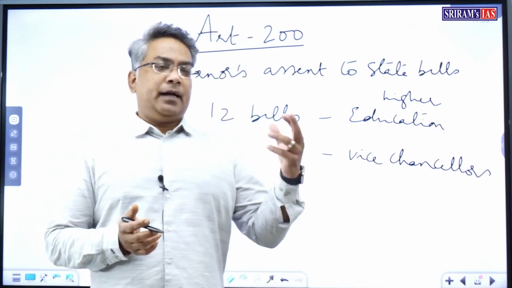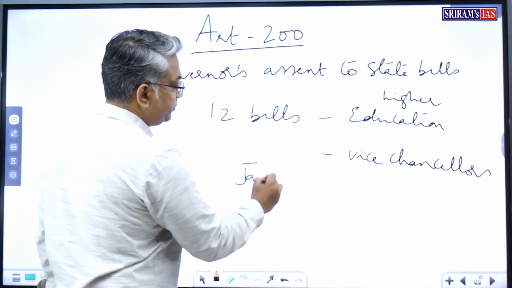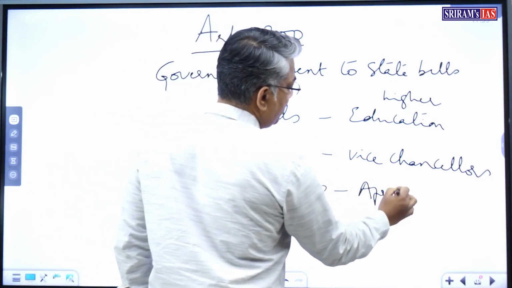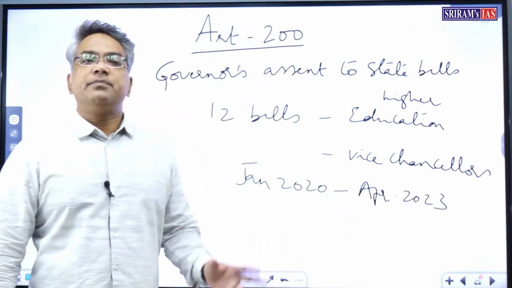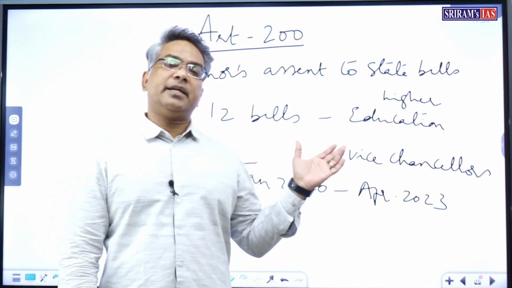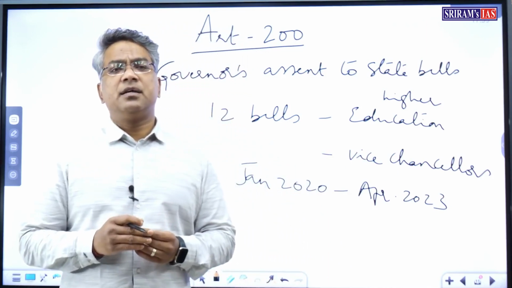The Governor held his assent between January 2020 and April 2023. So, these bills were sent to the Governor for his assent after being passed by the Legislative Assembly. The Governor sat indefinitely on the bills.